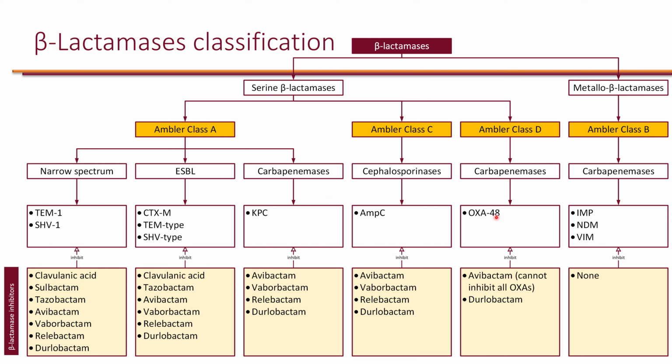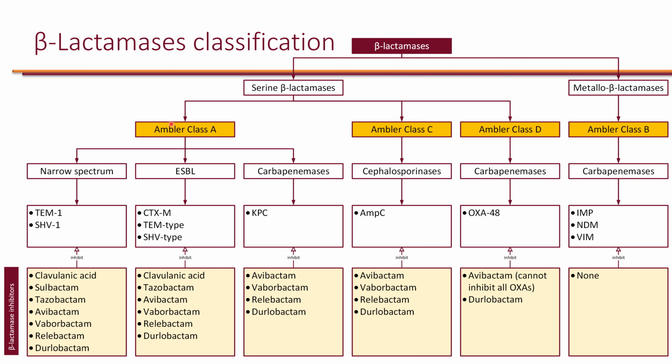So one thing that stands out is OXA-48, because OXA-48 specifically is inhibited by avibactam. But there are other types of OXA that are not inhibited by avibactam. And more recently, we have durlobactam that essentially has extended coverage compared to avibactam. So it can inhibit OXA-48 as well as a lot of other OXAs.